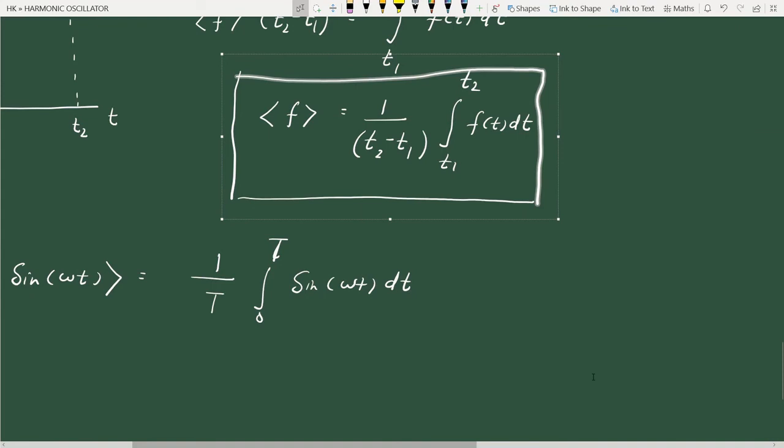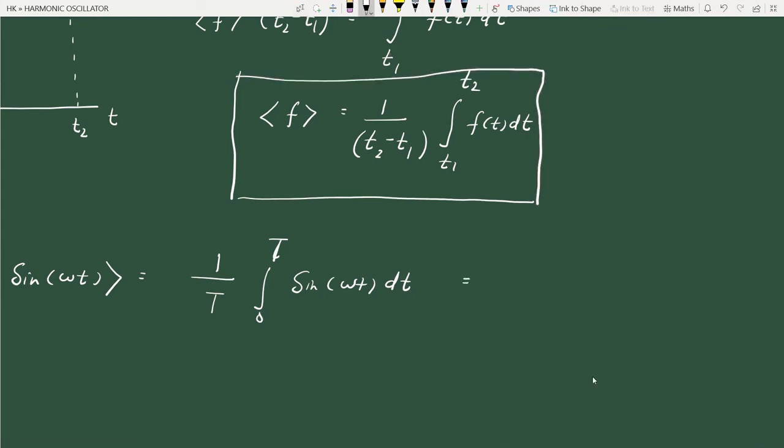Or we can, more generally, write it as, let us say we integrate from some initial time t. Then the final time will be after one time period, t plus capital T. So the time interval is still one time period. So integration can be from some time t to t plus capital T.